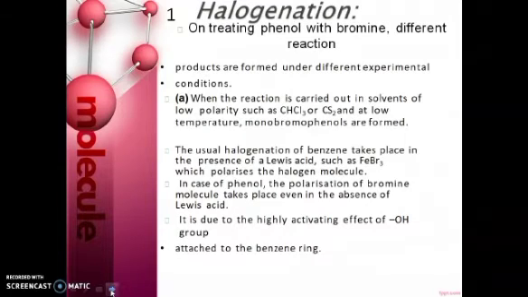So first one is halogenation. The halogenation reaction takes place in the presence of solvents of low polarity, such as chloroform or CS2, and they form monobromophenol.